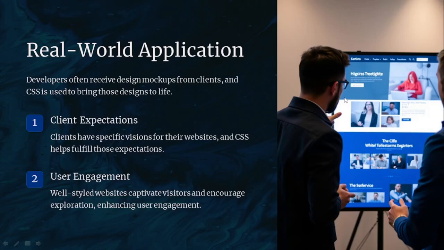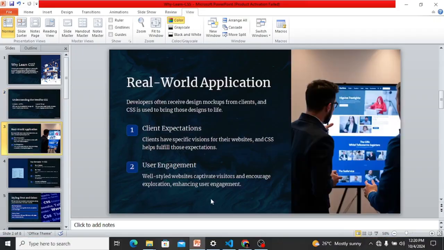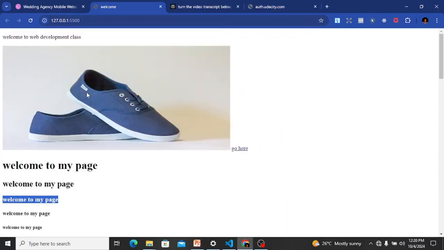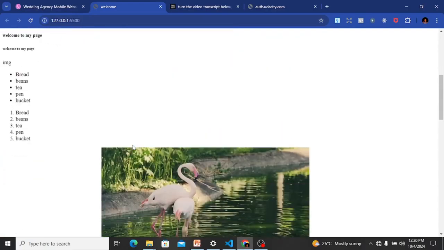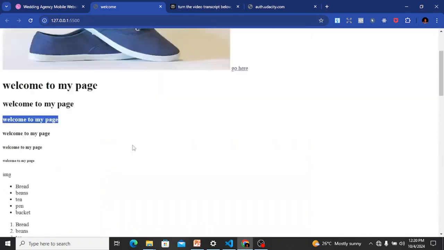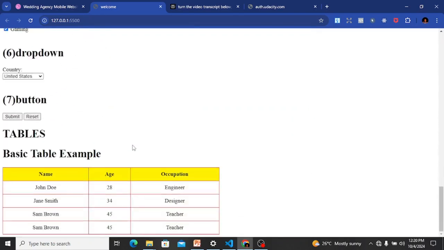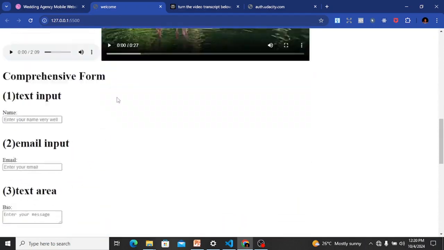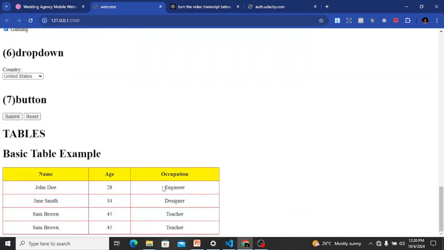The design of a web page significantly influences user engagement. A well-styled page can captivate visitors and encourage them to explore further. Taking an example, like I said just now, looking at this plain page, it's more like a skeletal structure of this web page. There's no design, there's no coloring, it's just there. You just have plain text and images.